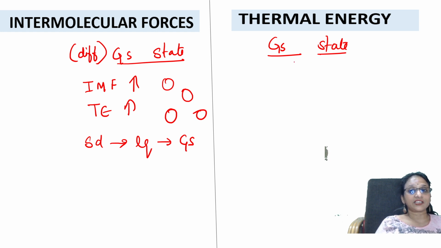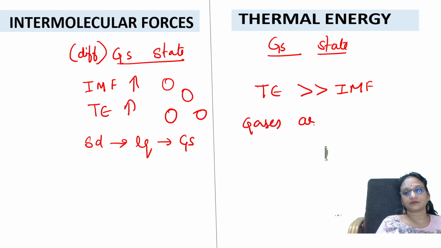But in case of gaseous state, remember, thermal energy is very much greater than intermolecular forces. Why? Because gases are compressible. I can compress the gas.